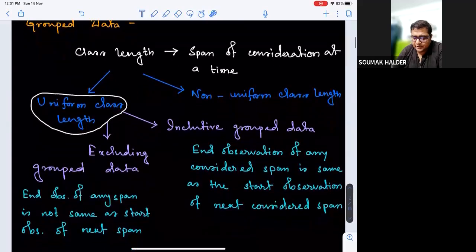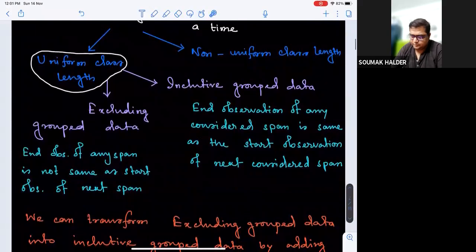This type of data is called excluding group data. Here the end observation of any span is not the same as the start observation of the next span. In general, we have such data where the difference between the end observation of any span and the start observation of the next span is equal.